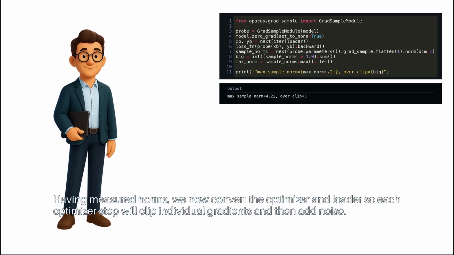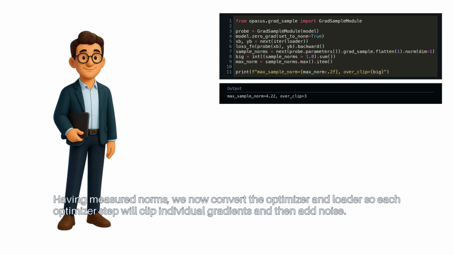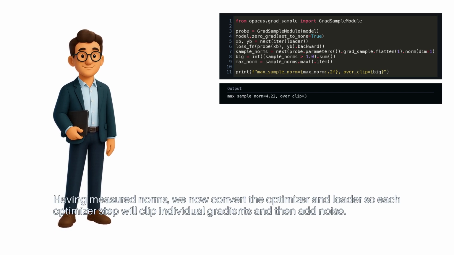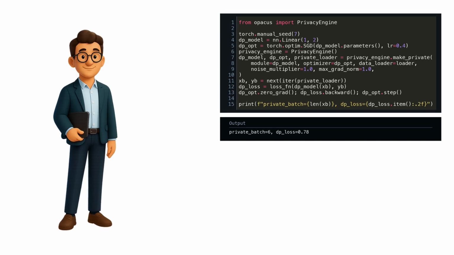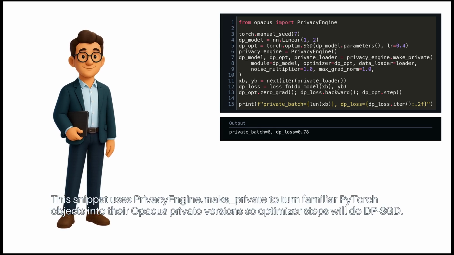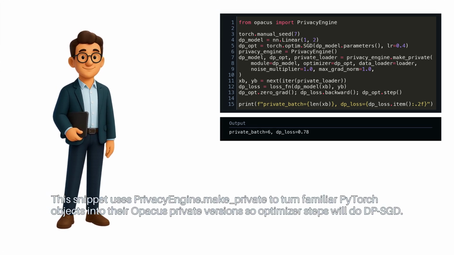Having measured norms, we now convert the optimizer and loader, so each optimizer step will clip individual gradients and then add noise. This snippet uses privacy engine make_private to turn familiar PyTorch objects into their Opacus private versions, so optimizer steps will do DP-SGD.